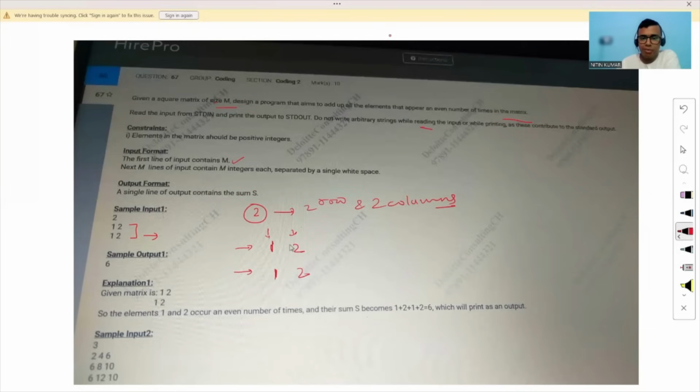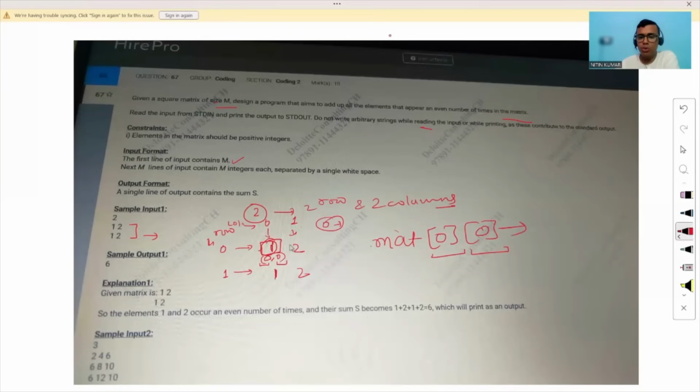So to fetch, let's say this element, we will first write the matrix name, let's say mat. Then two indices: first the row and then the column. Since in the matrix we are using zero-based indexing, this is 0 comma 0, that means 0th row and 0th column. This is the 0th row, this is the first row, this is the 0th column, this is the first column. So this element resides at the 0th row and 0th column. If I write 0 comma 0, this will give me this.